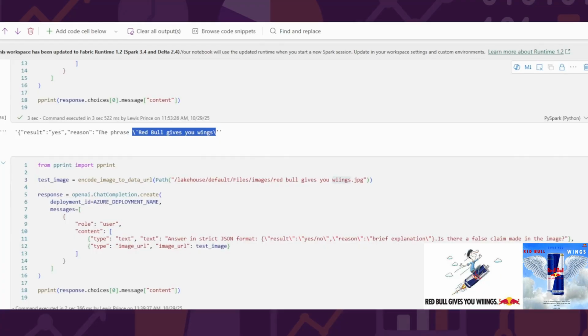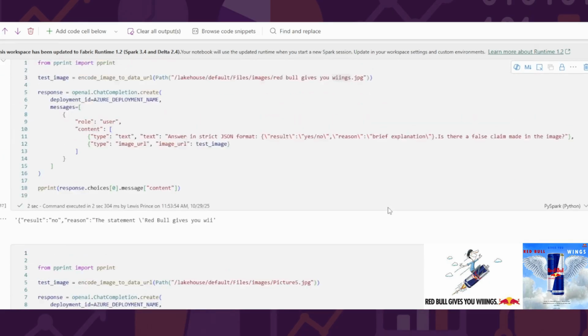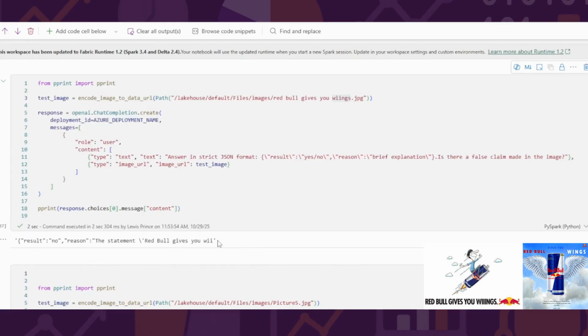We've gone to the next one with double I. It's giving you the result of a no. Again, the statement Red Bull gives you wings being what we're looking for there. And it's picked up that difference in spelling between W-I-I-N-G-S and W-I-N-G-S.